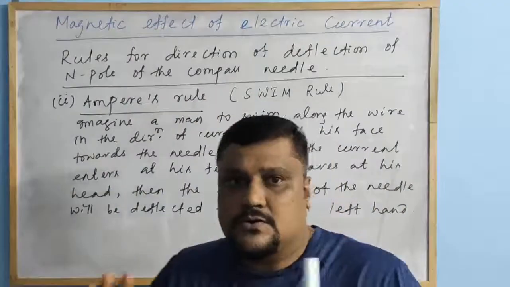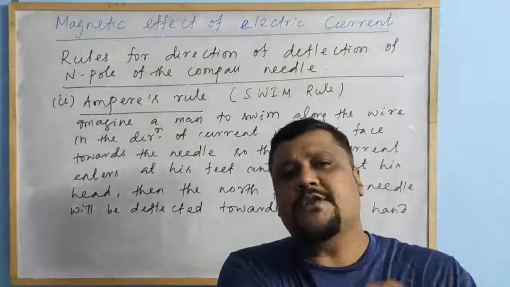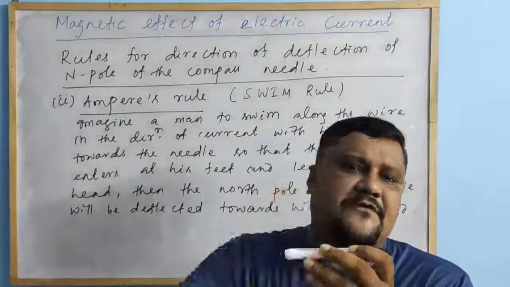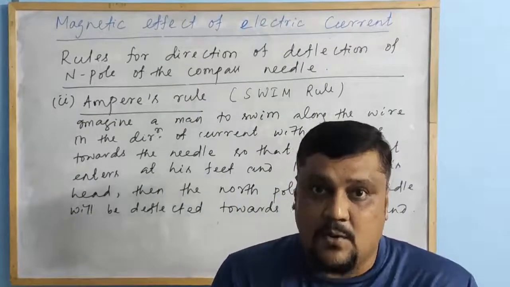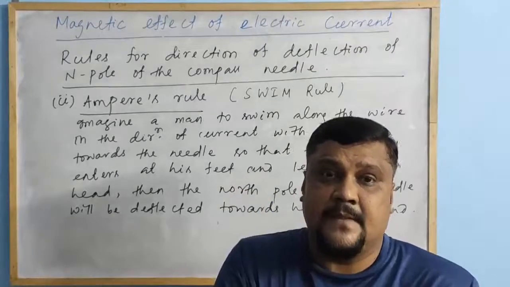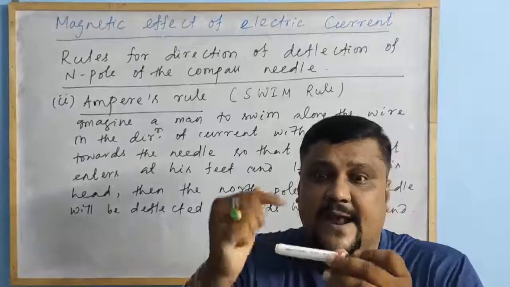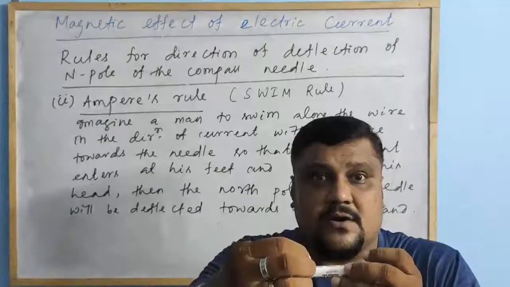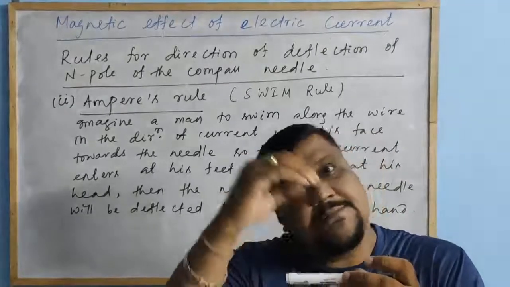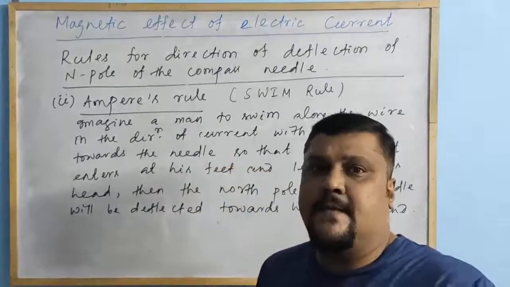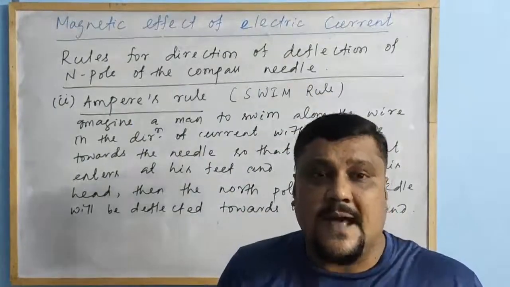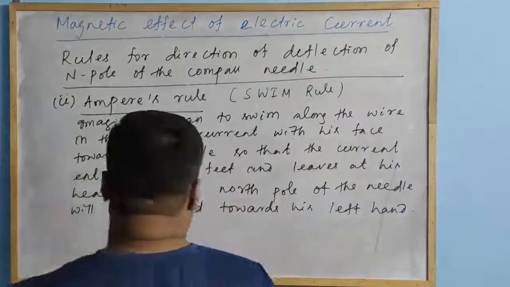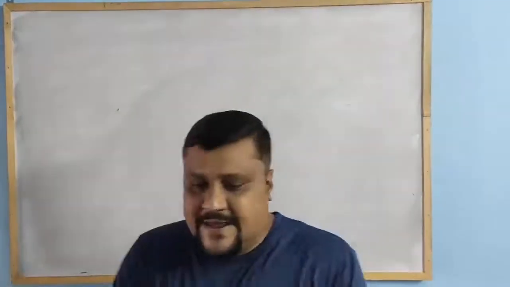So far we have cleared that when current is flowing through the conductor, it will produce a magnetic field around it. At different points around the conductor, it produces the magnetic field, as shown by Oersted's experiment. But what is the strength of the magnetic field at different points around the conductor? That was given by Biot-Savart's law.